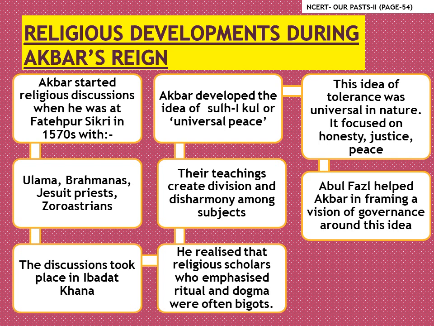So Akbar developed a new idea which was called sulh-e-kul. That means universal peace. So this idea focused on tolerance, honesty, justice, and peace. And his friend Abul Fazl helped Akbar in framing a vision of governance around this idea.